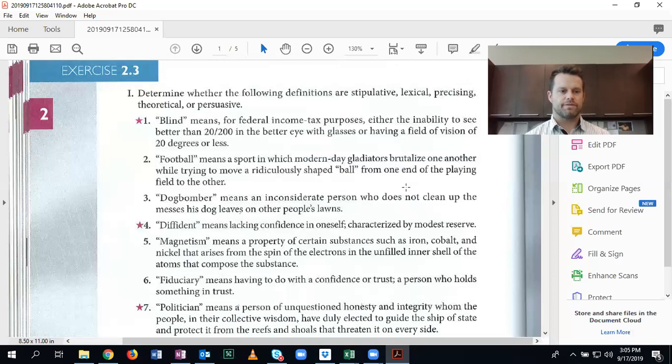This is a lexical definition again. So this is just what you would see in the dictionary. It's already a term that exists, so it's not stipulative. It's not theoretical or precising, and it's not persuasive because it's being objective. Thus, it's a lexical definition.